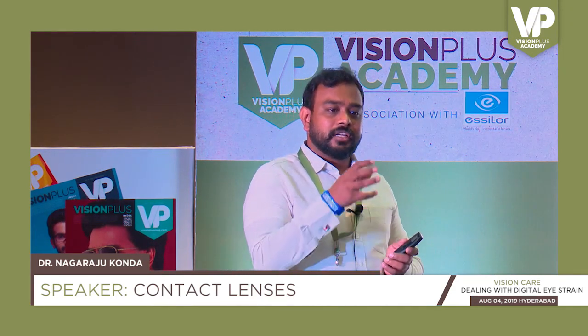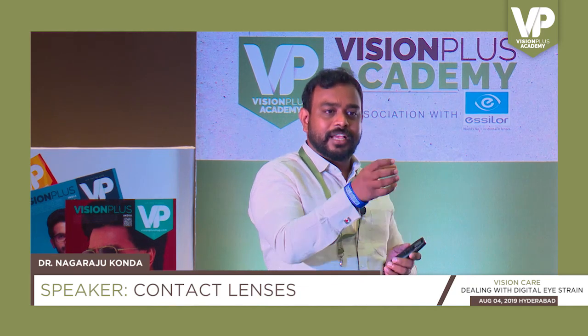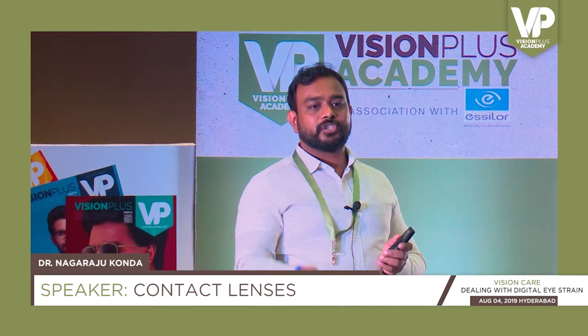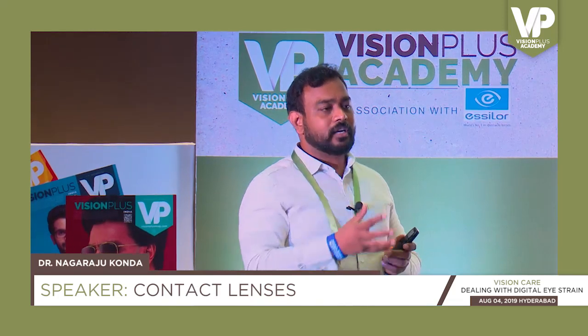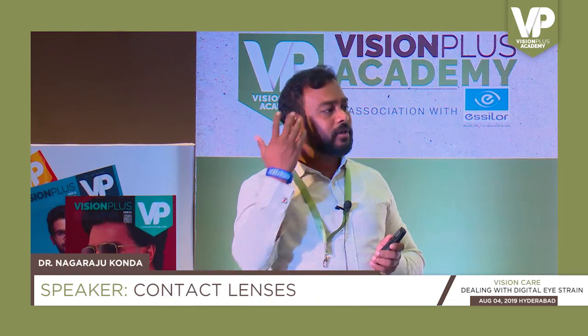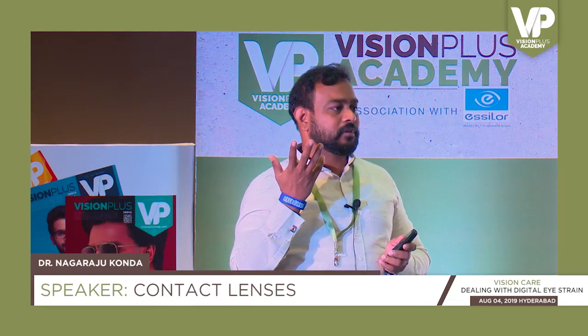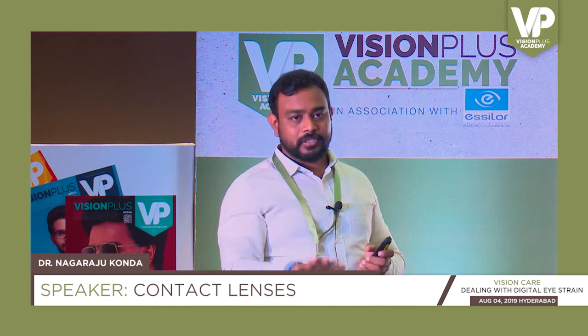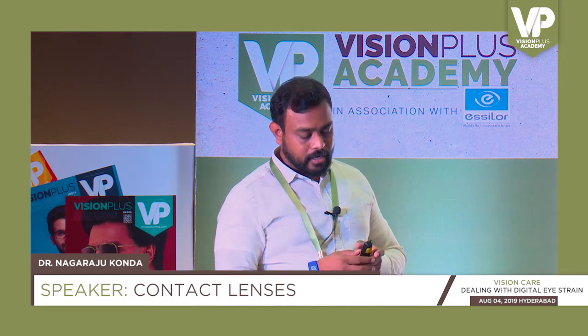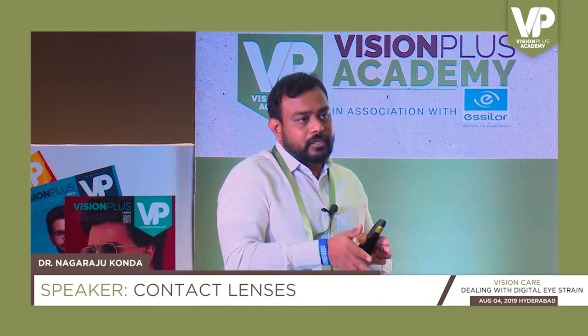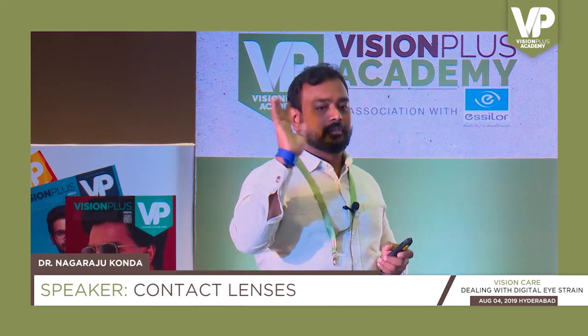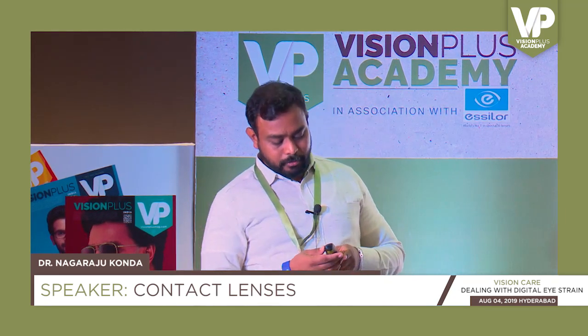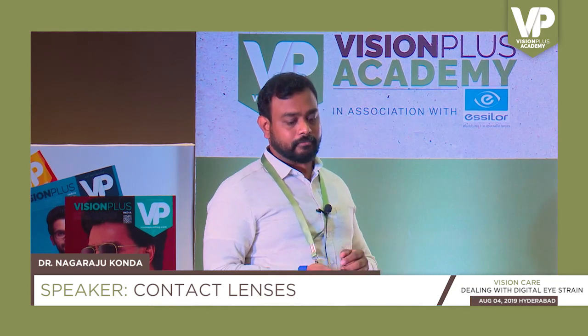That means 38% of that lens is water. Once you place the lens on the eye, the contact lens sucks the water from our eye surface. As a result, the volume of the tears comes down. And in addition, because it disturbs the tear film, the tears also evaporate. So these are some of the problems compared with a normal eye.